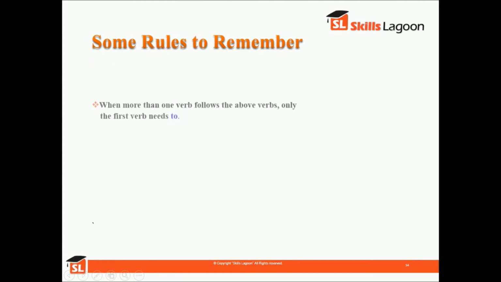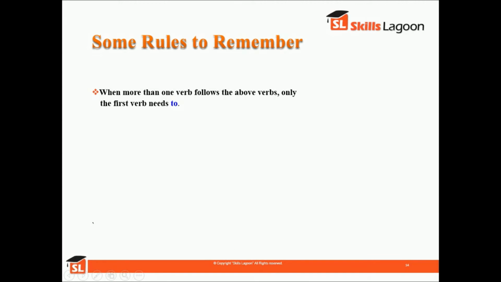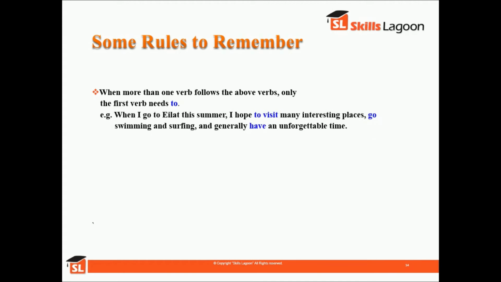So now there are some rules which you need to remember. When more than one verb follows the above verbs, only the first verb needs to be used with to. For example, when I go to Iliad this summer, I hope to visit many interesting places, go swimming and surfing, and generally have an unforgettable time.